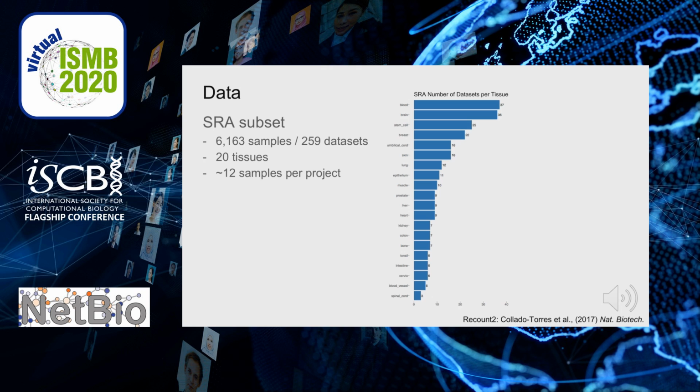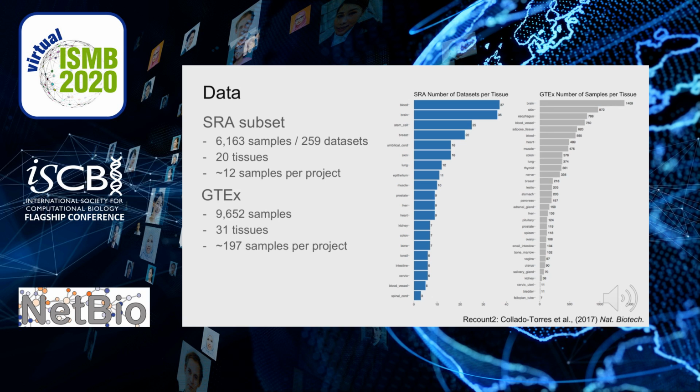As I said earlier, I really wanted to compare method performance across a lot of diverse datasets. For that, I turned to the Recount2 database and downloaded any experiment from the Sequence Read Archive with at least 5 samples from a tissue that has at least 5 representative datasets. This turned out to be over 6,000 samples from 20 different tissues.